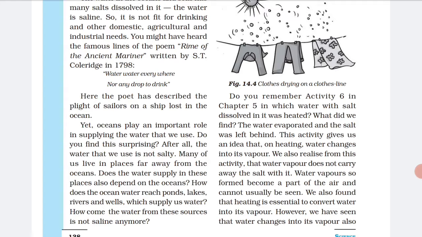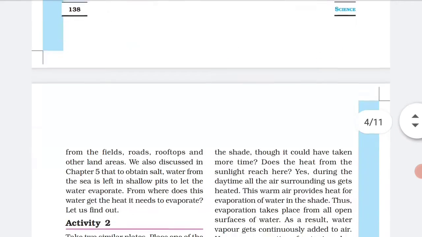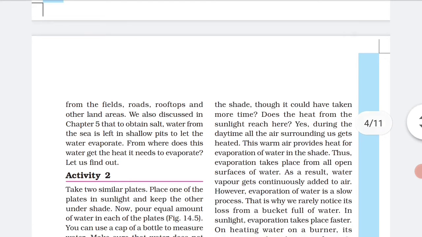So the water vapor so formed becomes a part of the air and cannot usually be seen. We also found that heating is essential to convert water into vapor. However, we have seen that water changes into vapor also from the fields, roads, rooftops, and land area. It means the water that was spilled on the ground disappeared because of the heat around us, and it became water vapor and formed part of the air, so it disappeared.